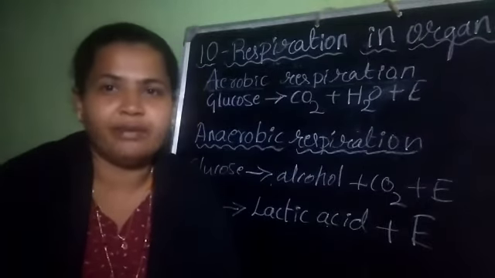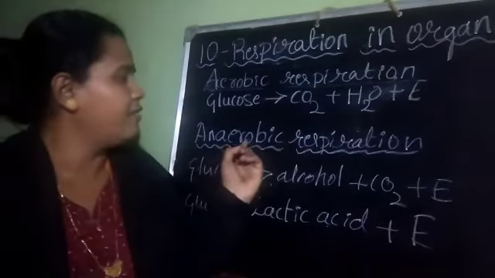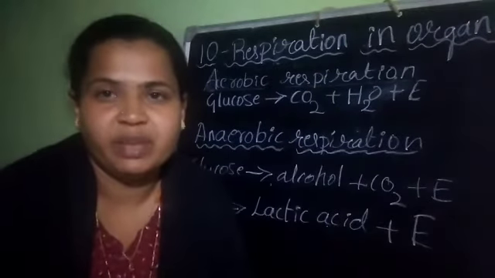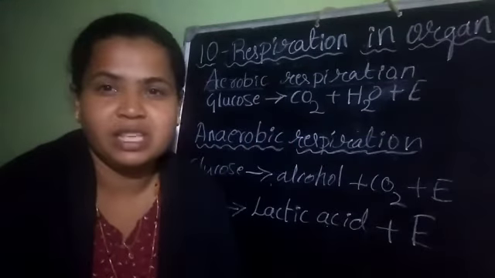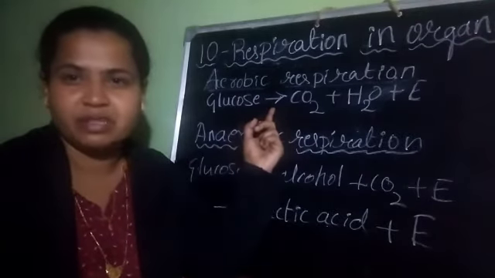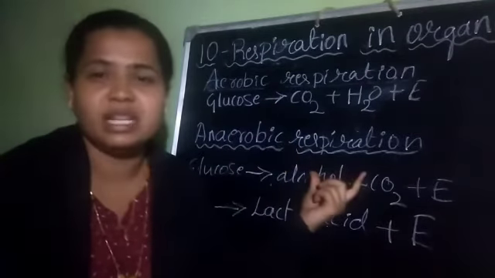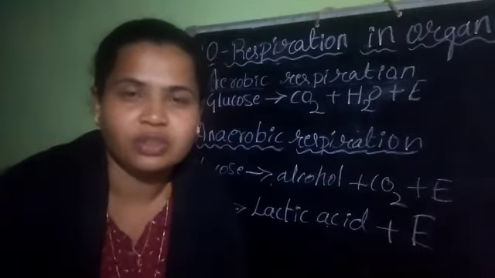There are two kinds of respiration we see. One is aerobic respiration, another one is anaerobic respiration. Aerobic respiration means the respiration takes place in the presence of oxygen. Anaerobic respiration means respiration takes place in the absence of oxygen.